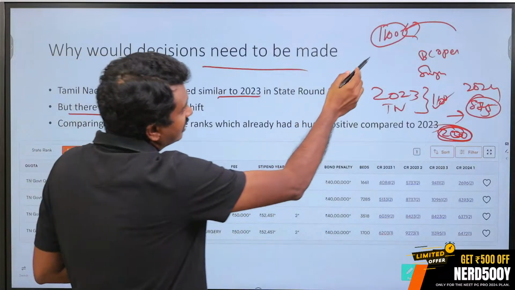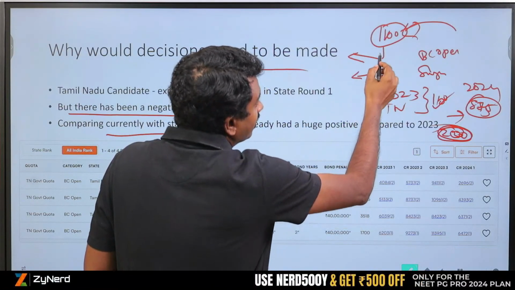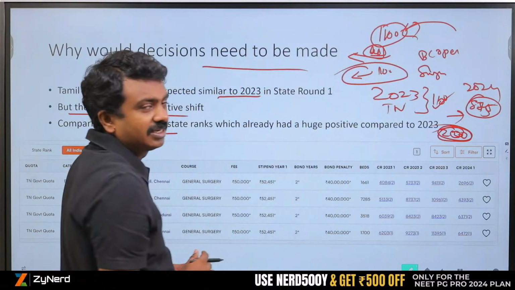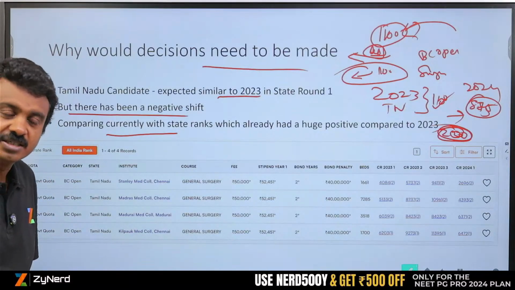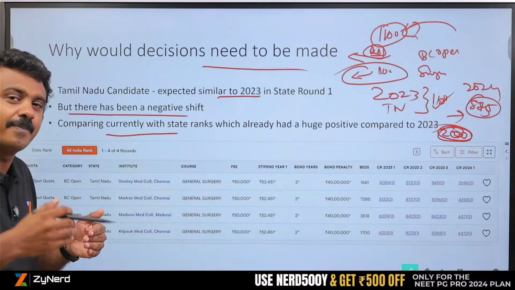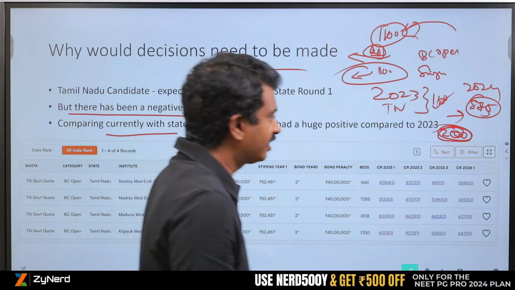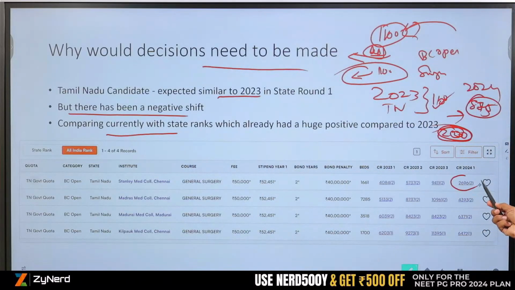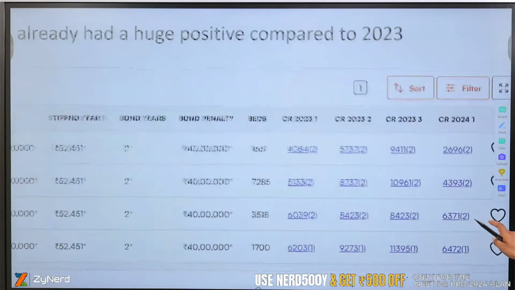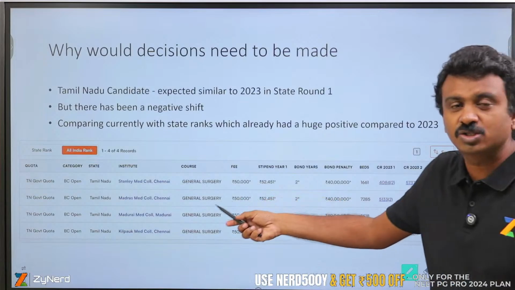And there are more service candidates now in front of this rank compared to last year, where there were fewer service candidates and more non-service candidates over here, which means there is higher competition at 1100 this year compared to last year. So that is a factor. Now, why do I need to get this factor done? See here, when I look at it, I am looking at All India ranks too here.